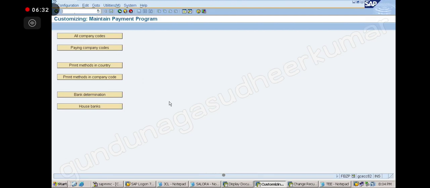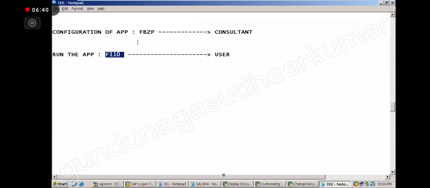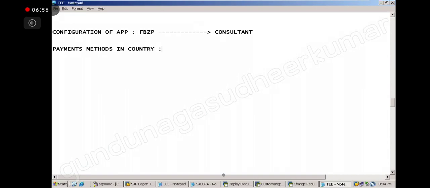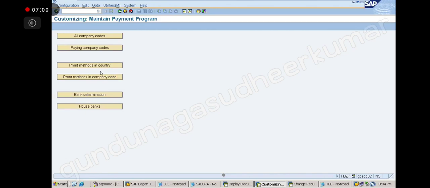Now, step number 1 I am doing. Put the heading payment method in country. First we will start with the configuration. I will start with the payment method in country. Click on this, I will go here. Click on this payment method in country.